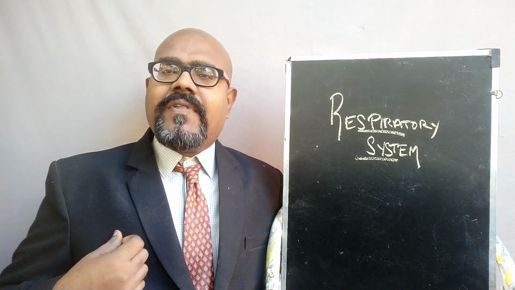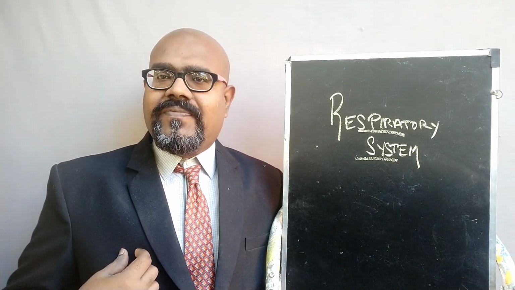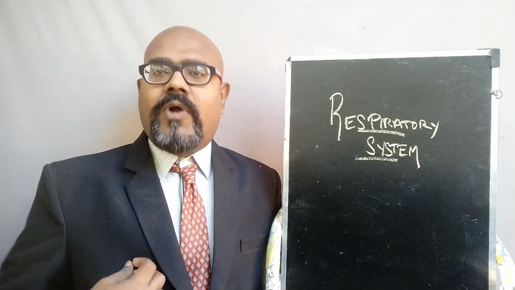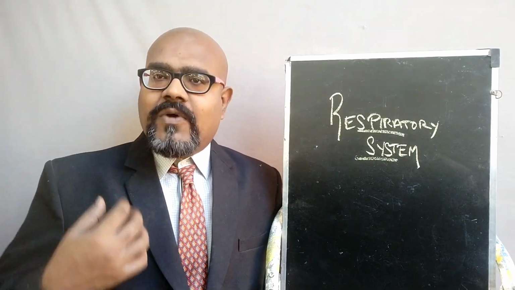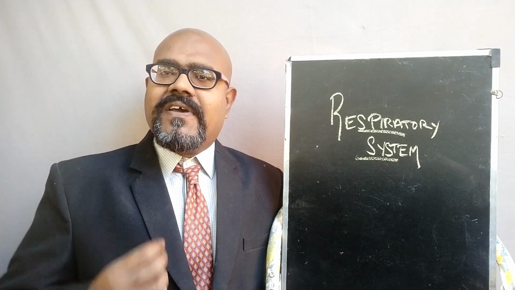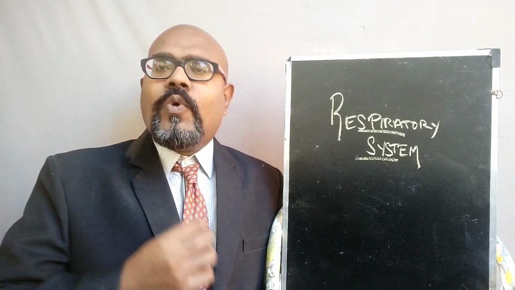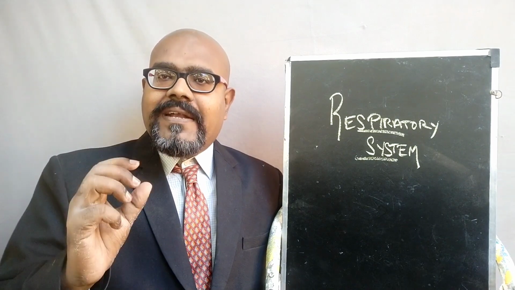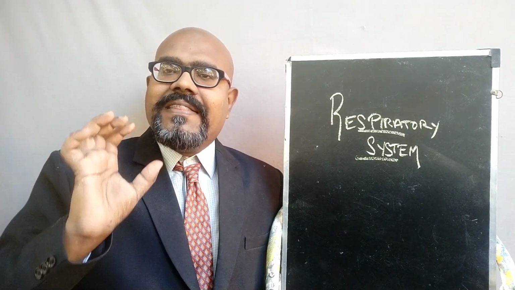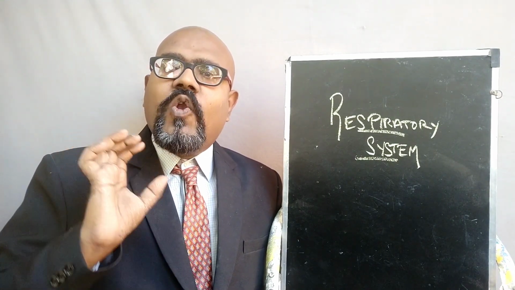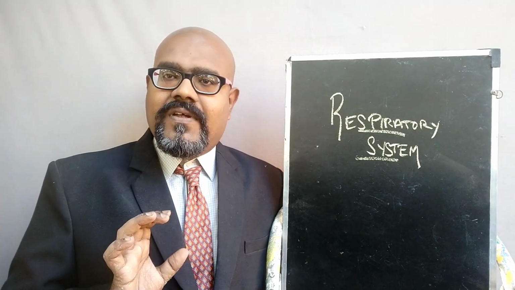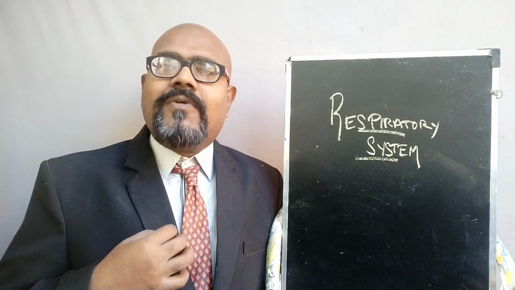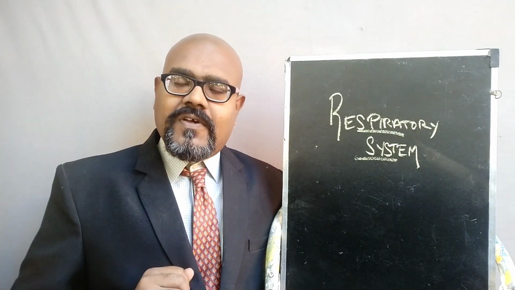At the same time, that oxygen helps each and every cell of the human body. That is why our circulatory system's main function is to circulate the blood. What is the reason for circulation? The blood carries the oxygen. That oxygen will reach all over the human body cells, and that oxygen comes from this respiratory system.